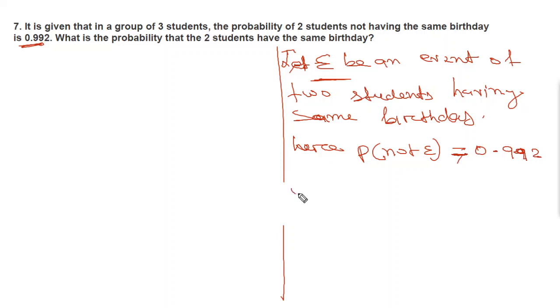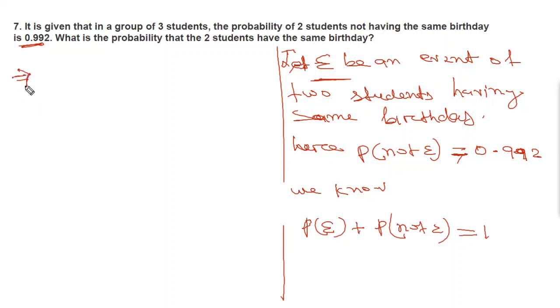So we know that probability of E plus probability of not E is equal to 1.